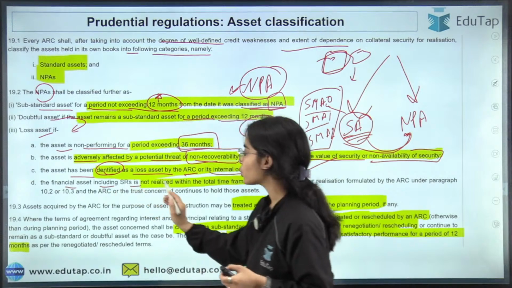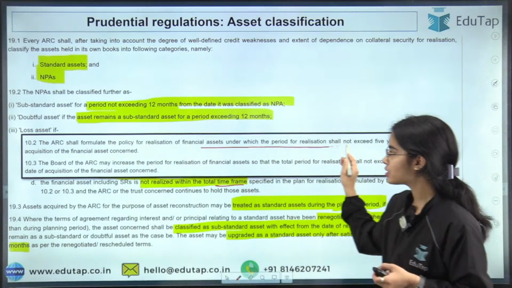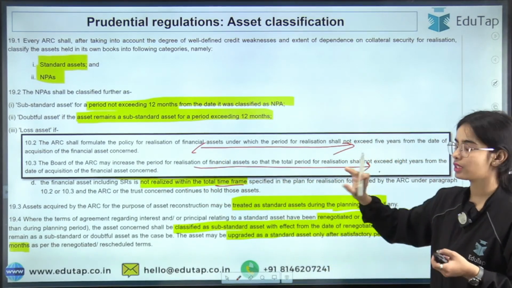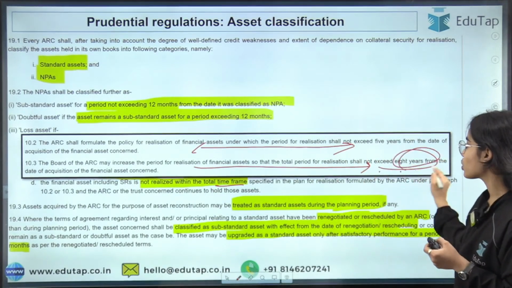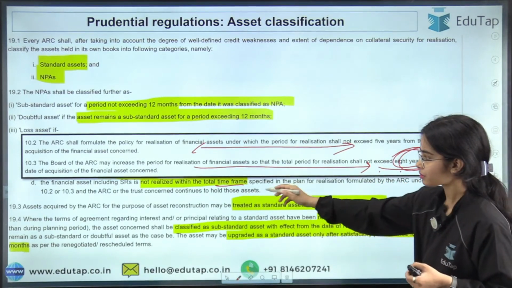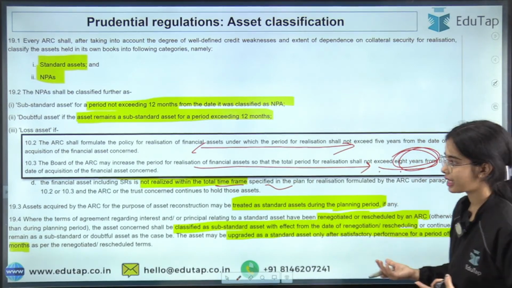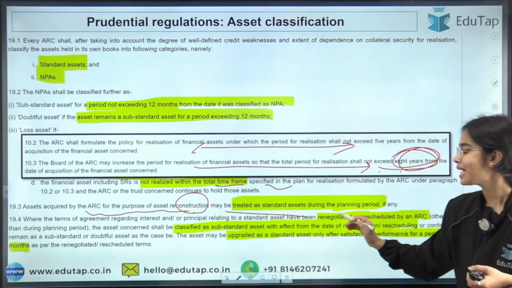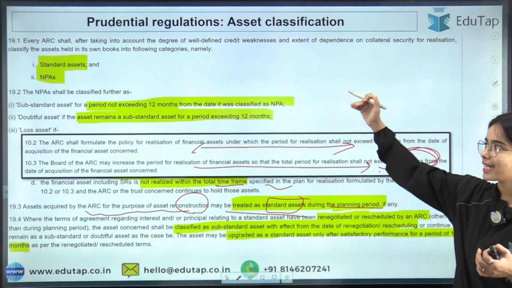The financial asset, including security receipts, is not realized within the total time frame of 5 years. Even if the board of the ARC has given an extra period of 3 years, that is 8 years in total, within the 8 years also the financial asset has not been realized. So that means within the time frame the asset has not been realized, so it will not be realized now. Assets acquired by ARC for the purpose of asset reconstruction may be treated as standard assets during the planning period. After that, they will be categorized as NPAs and such.